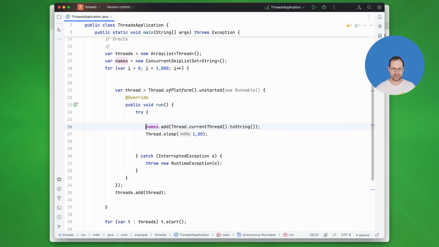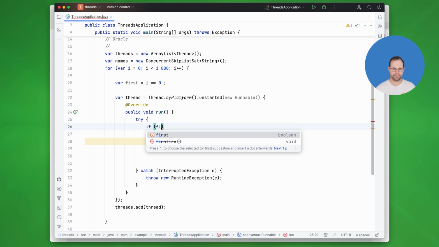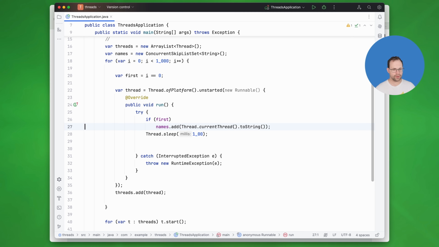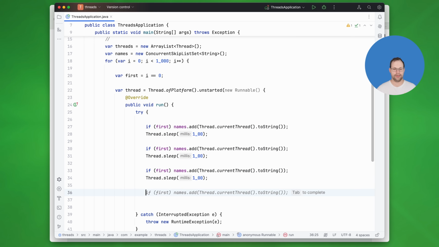So I'm adding a thread, but I'm only going to add the name of the thread if I'm in the very first of the 1,000 threads. Again, if you're following, this is a ridiculous thing to do. Think about what I'm doing. I'm launching a thread, then I'm noting the thread's name, then I'm sleeping 100 milliseconds, and then I'm going to do the same thing again, and again, and again.